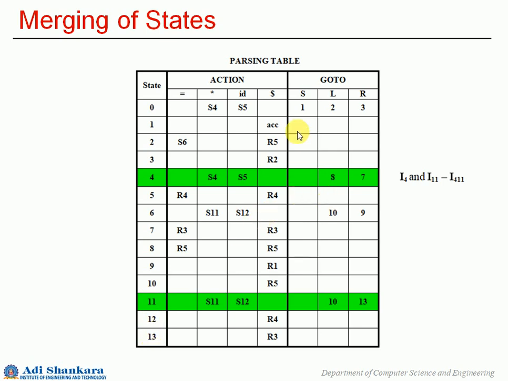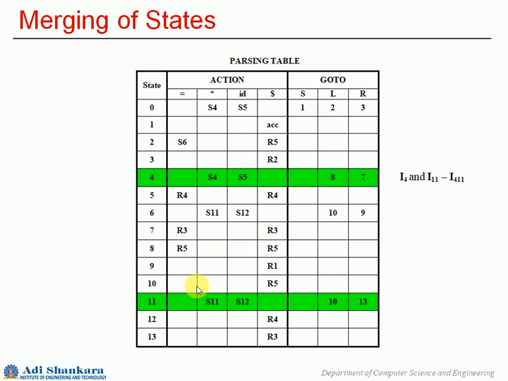Also in the goto section you have state names, so those could be changed. Wherever you are seeing 4 and 11, you will put it as 411. See this, here we have S4, so this S4 will be indicated as S411. Here also you have an S4, that is shift to state 4, so that will be indicated as shift 411. Here you have S11, so this also you will be indicating as S411. Here also you will have S411.